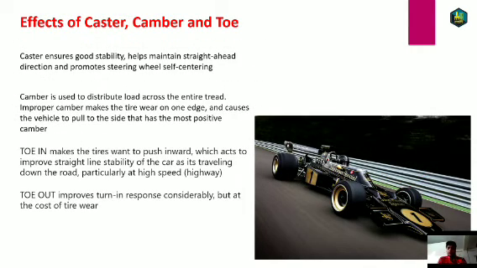Basically, you might be thinking about why caster, camber and toe came into action and what the positive side of it is. You can see the figure, it is a Lotus F1 car, and we know why Lotus is very famous. Caster ensures good stability, helps maintain straight ahead direction and promotes steering wheel centering. It means that when you have a good amount of caster, either positive or negative, you will get good stability. Your vehicle will be stable.